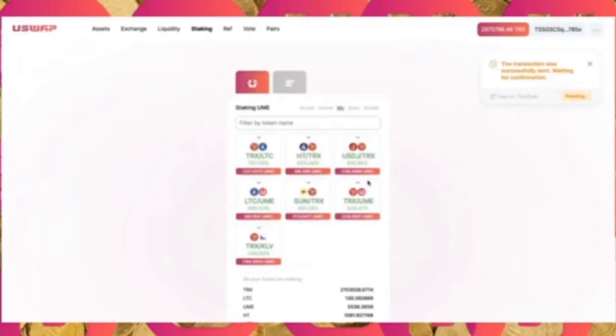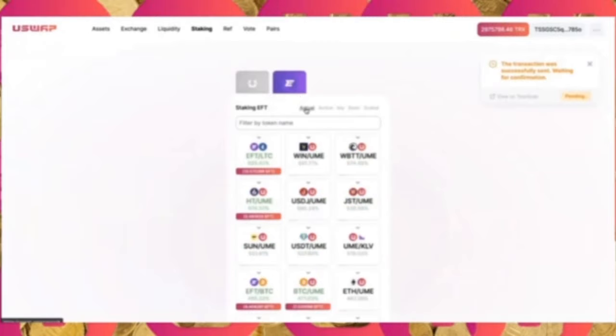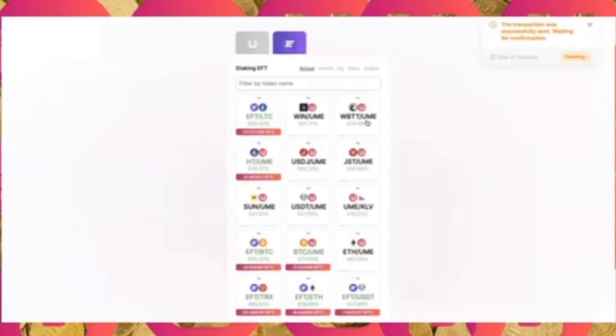And here's the kicker. UME, as said, is a proprietary governance token over the uswap DEX exchange. It will unlock unlimited potential within the Eclipsity ecosystem, as well as farming in uswap, because we also deployed the proprietary governance token to the Eclipsity ecosystem. That is the EFT token. Now, in order to farm EFT, you need to have UME.